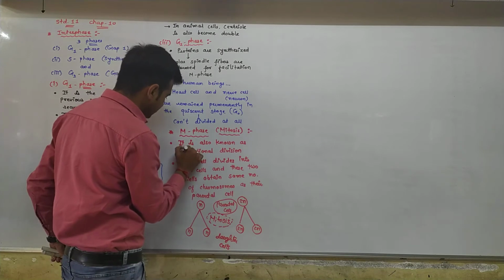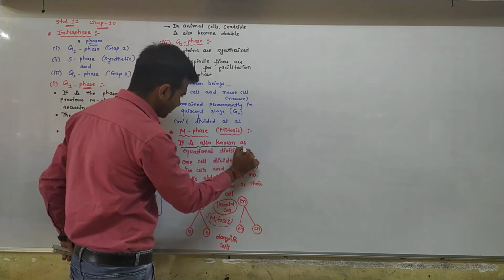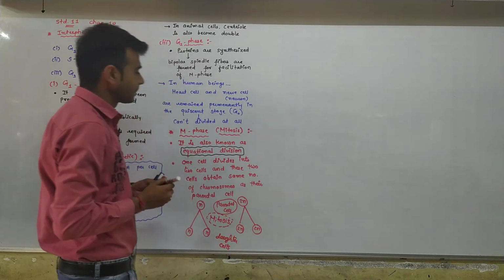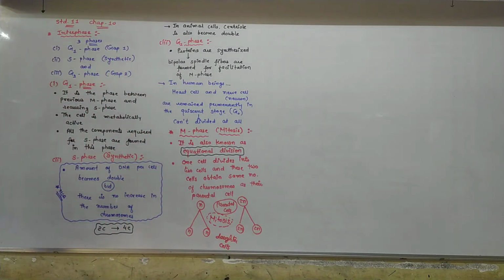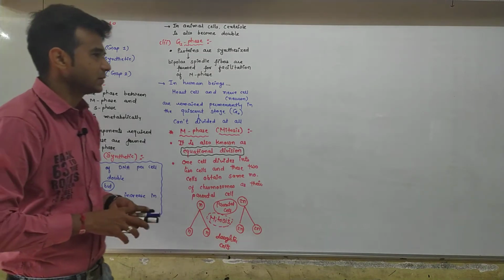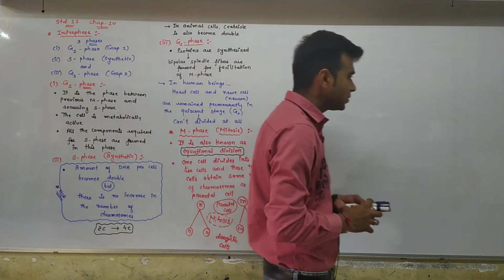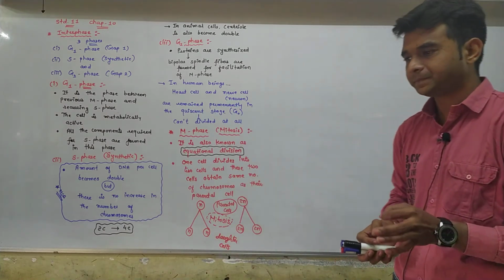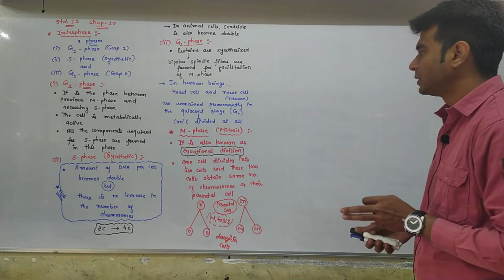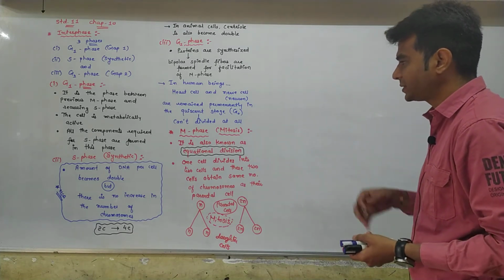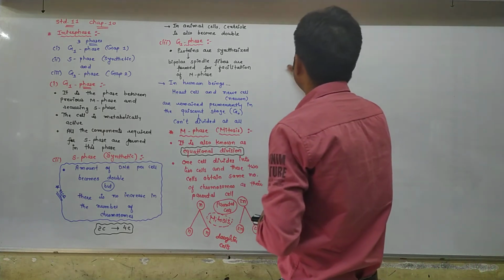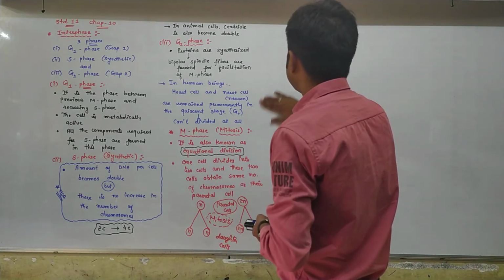Actually, mitosis is a continuous process, but for easy understanding purposes, we have divided it into 4 phases: prophase, metaphase, anaphase, and telophase. So let us discuss with the diagrams how the cell division occurs. Mitosis, fine.